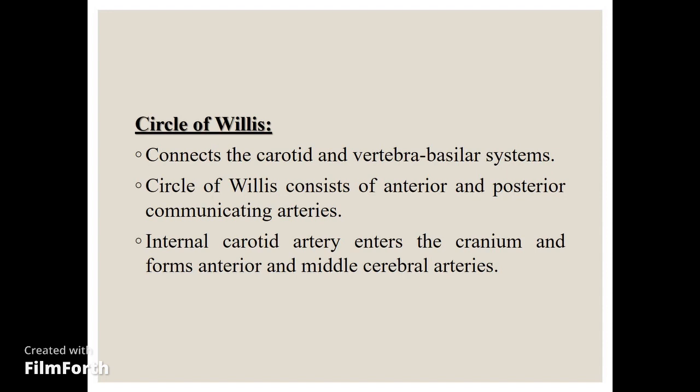The circle of Willis consists of the anterior and posterior communicating arteries, and these communicating arteries have great significance as they are the collaterals to the anterior and posterior sides of the brain. The internal carotid artery enters the cranium and forms the anterior and middle cerebral arteries.